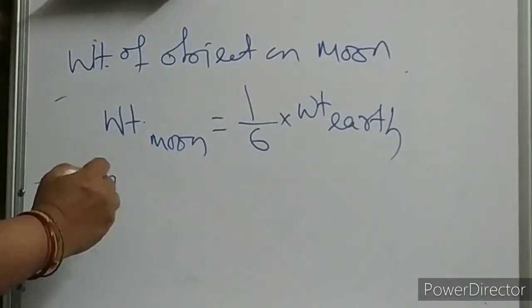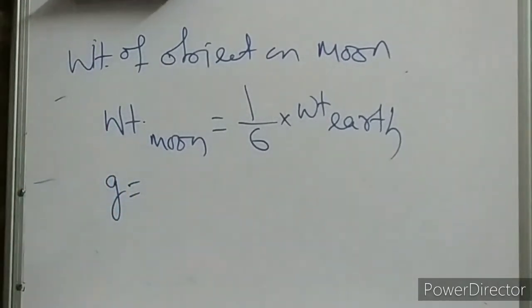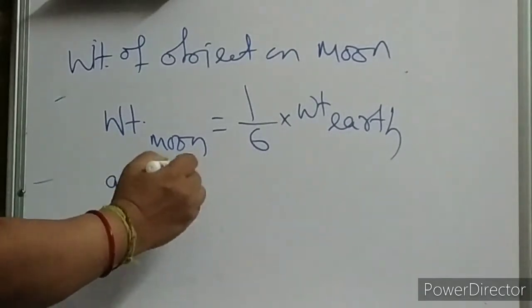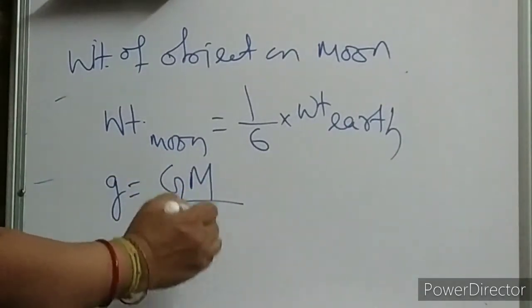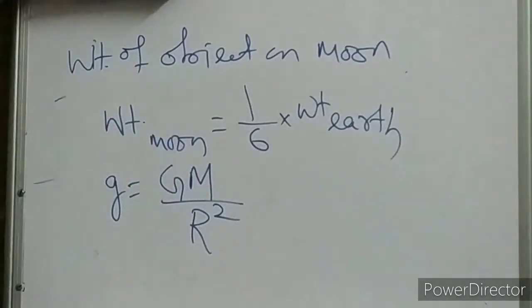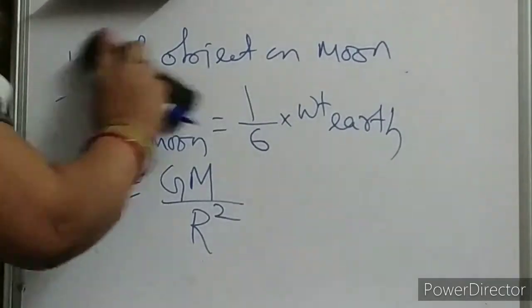Let us see why you will agree. Why are you going to listen to what the book is telling, what I am telling or what the teacher is telling? Always go for the proof. Don't believe. Explore, research. See, g is equal to GM by R square. So let me write and see the data, children.